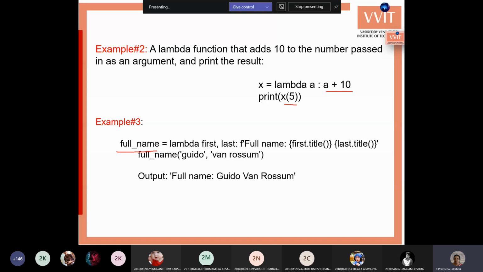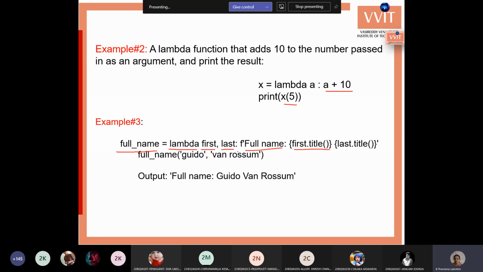Here I want to get the full name of a particular person with the given values. I want the full name generated and displayed. So a lambda function with two arguments, first and last. Here I want to print a message like this: Full name is, colon, first dot title. First is your one argument. Dot title calls the title method of the first argument.